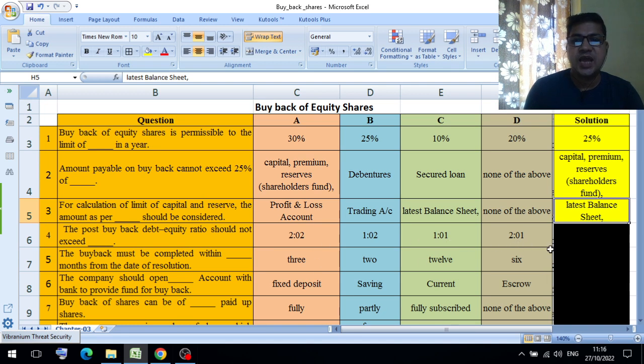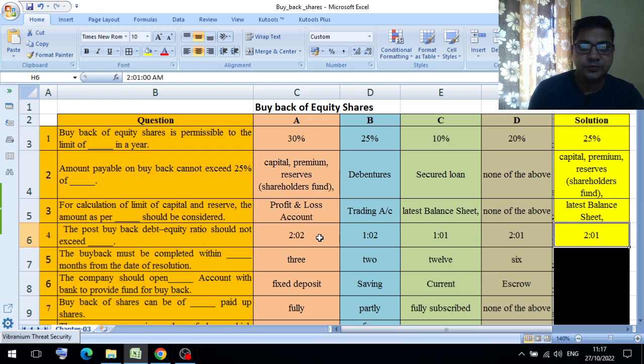Don't consider the 0 here. Which one is the appropriate answer? The appropriate answer is 2 is to 1. So always after buyback, the debt equity ratio should not be more than 2 is to 1.